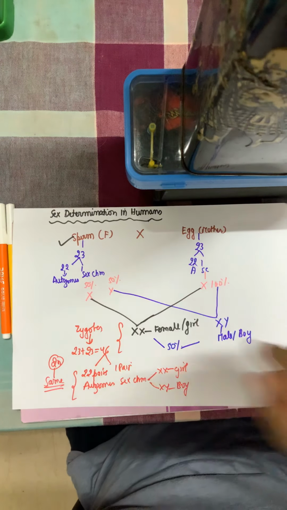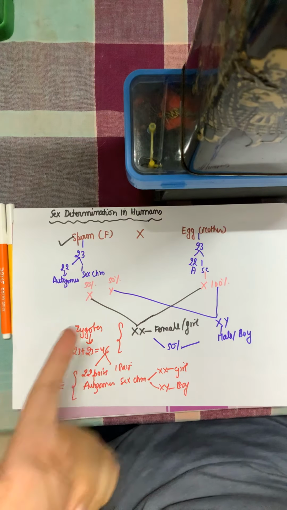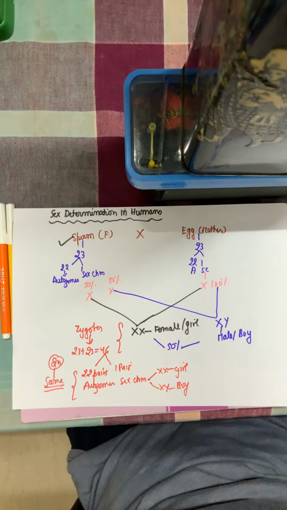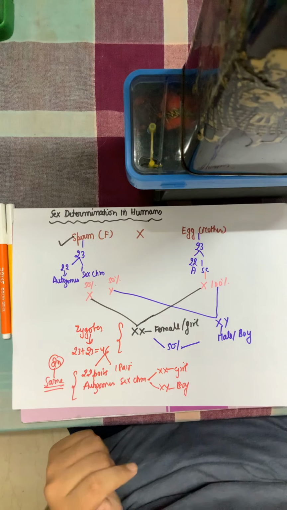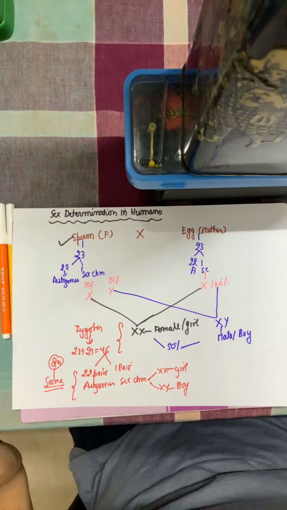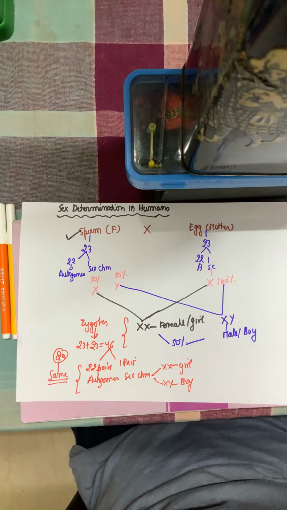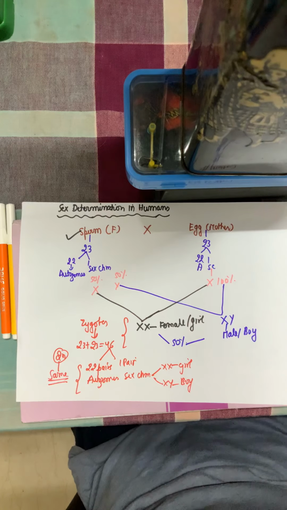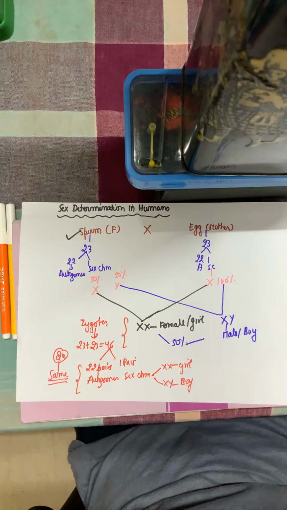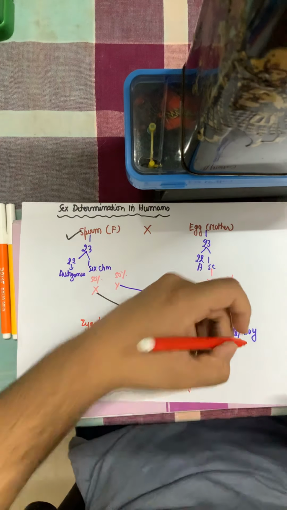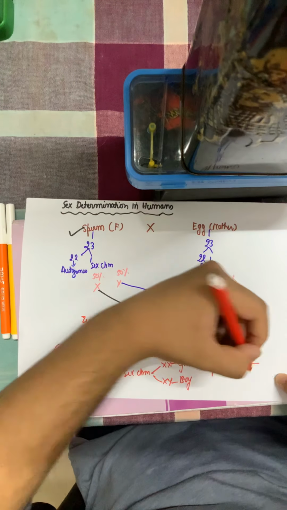And it is completely dependent on the father and the sperm whether the person will be a boy or a girl. If the father gives an X chromosome, the person is a girl. If the father gives a Y chromosome, the person is a boy. Because the mother will always give a 100% surety of the X chromosome. Now X and Y sperms are both released into the female during fertilization. Which will reach first depends upon how the sperms compete. There is mutual competition between the sperms for reaching, and it's completely a chance of luck. The probability of both the boy and girl is 1/2. So P of girl and P of boy is always 1/2, a 50% chance.